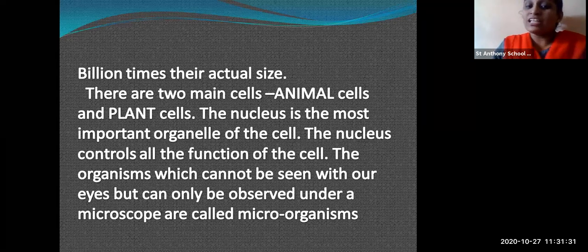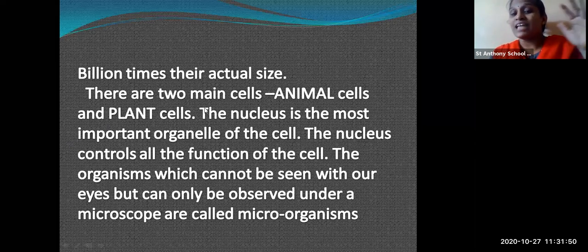Okay. And the organisms which cannot be seen with the naked eye can be seen under the microscope, which are called microorganisms. So I told you in the starting what is the meaning of microorganisms. So you have got a rough idea of which type of cells we are going to study in this lesson. So we are going to study animal cell as well as plant cells.